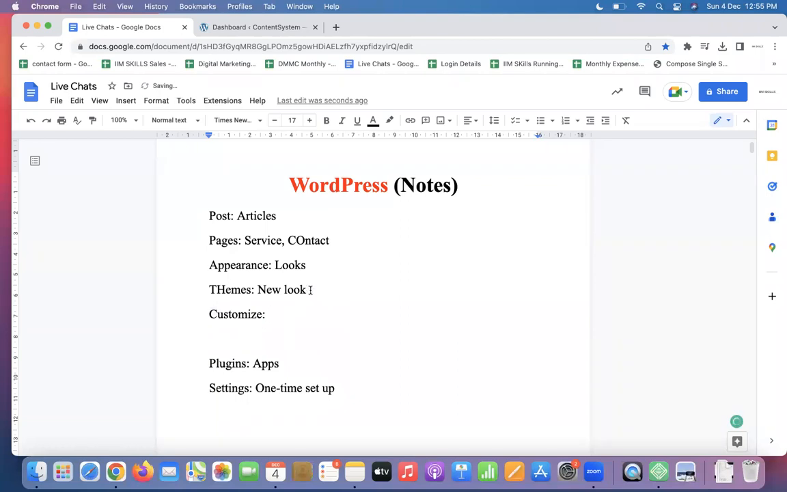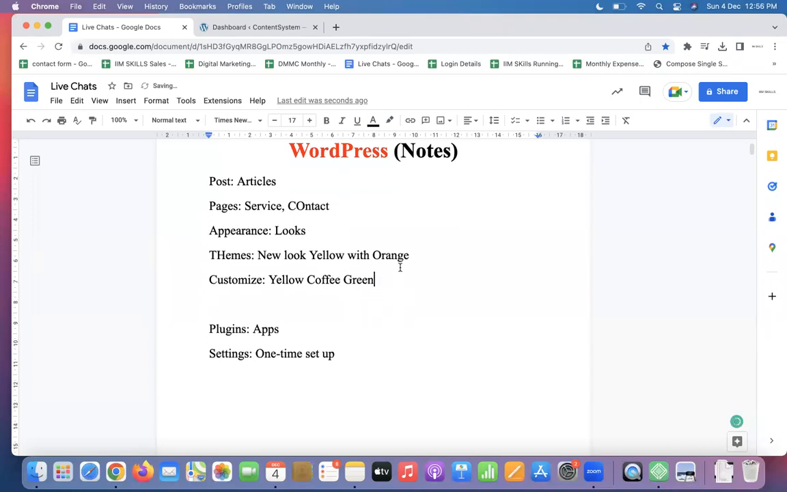So let's say this guy likes yellow with orange. I don't like yellow with orange. I like yellow with coffee green, if there is a color named coffee green, maybe. I like this color. So I can customize. I like a different font than the one he has picked. I like different layouts. So they allow you to do that. Customization is the part where you're going to customize things.